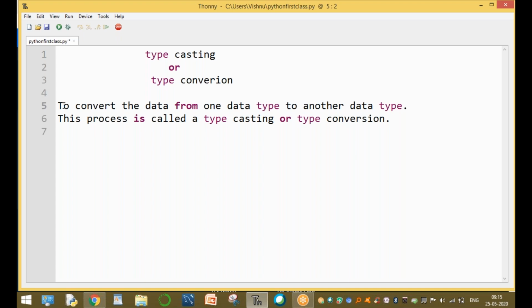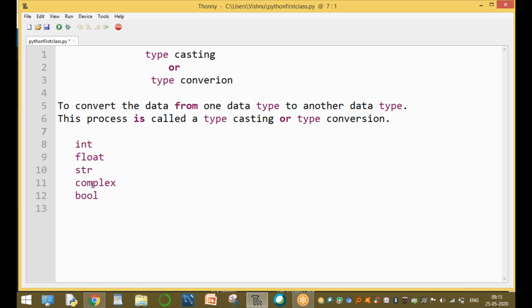So what is conversion? Converting the data from one type to another type. Different data types are available: integer data, float data, string data, complex data, and Boolean data, the bool data type. Converting the data from one type into another type.